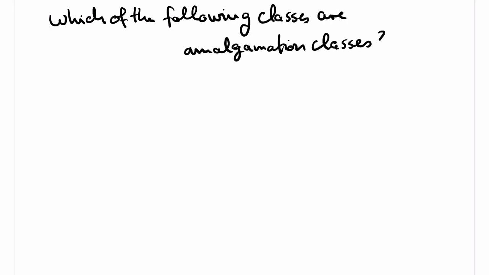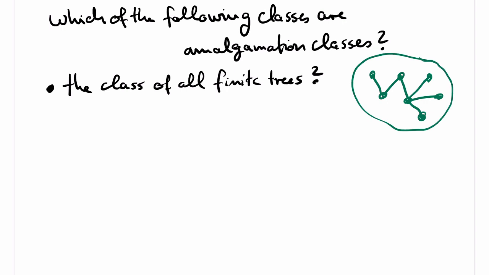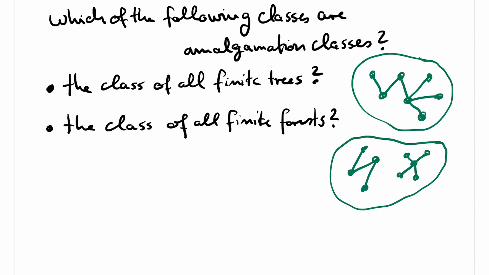We close the video with an exercise. Which of the following three classes are amalgamation classes? 1. The class of all finite trees. A tree is a connected, undirected graph without cycles. 2. The class of all finite forests. A forest is an undirected graph without cycles. Equivalently, it is a disjoint union of trees.